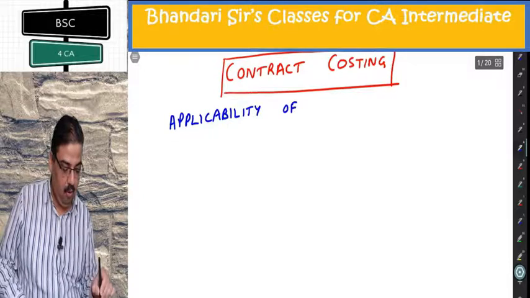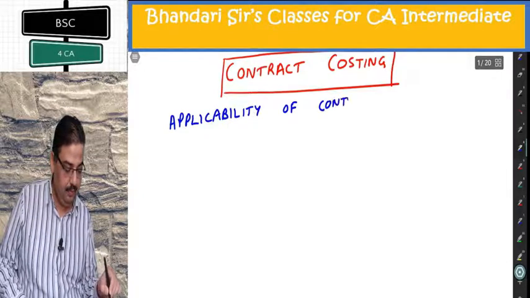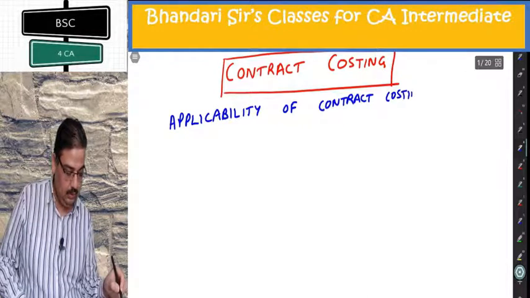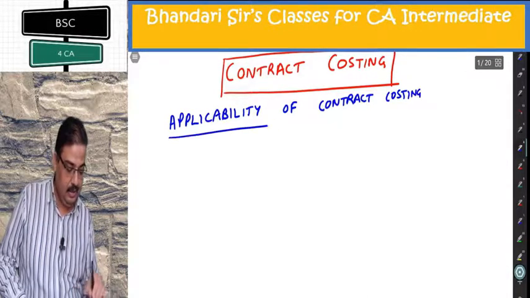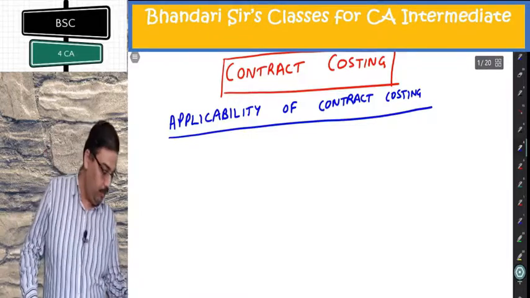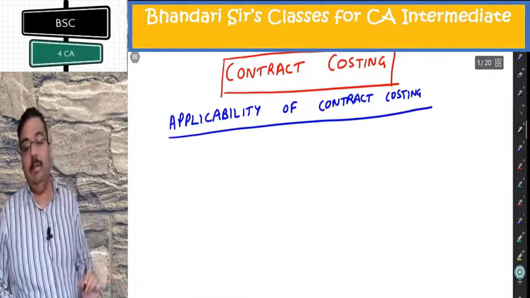Applicability of contract costing. Every method applies in a specific industry. So where this contract costing is applicable is what you are writing.